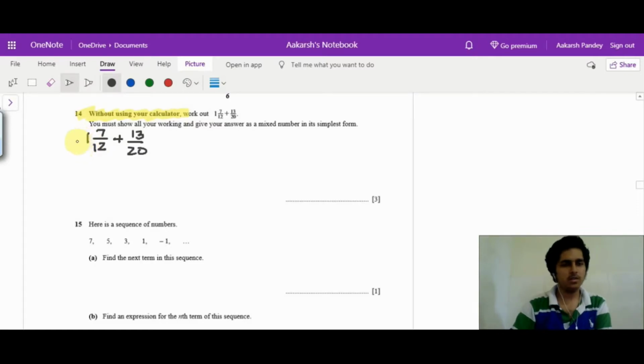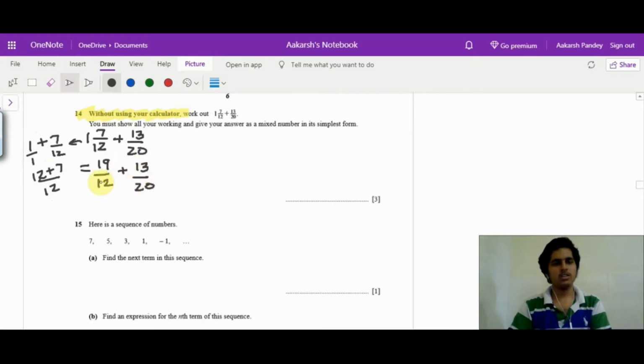First, what does this mean? Actually it is 1 plus 7 upon 12. So I will take the LCM over here as well. So I'll get 12 plus 7 upon 12. So this is equal to 19 upon 12 plus 13 by 20. So for 12 and 20, I have the LCM as 60. So I'll just multiply this fraction by 5 and this by 3.